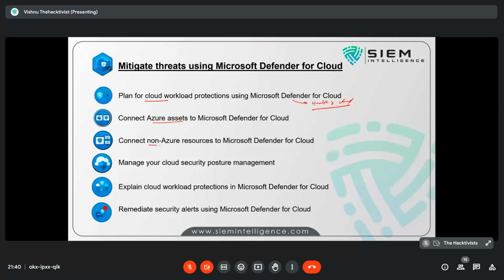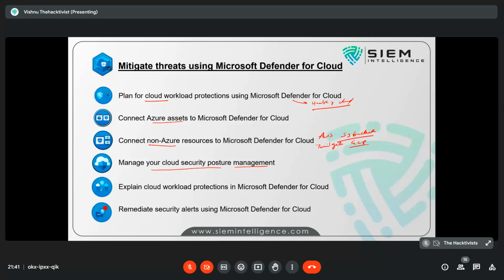Connect a non-Azure resource. Yes, you can integrate AWS logs. Let's say you have an S3 bucket, and these are security general logs, this is Amazon Web Services cloud, or let's say there is a tailgate in GCP, Google's platform. You can collect these logs to your cloud and also manage your security posture.